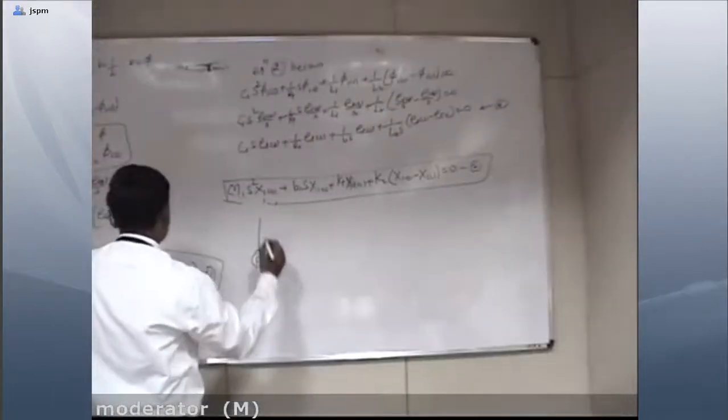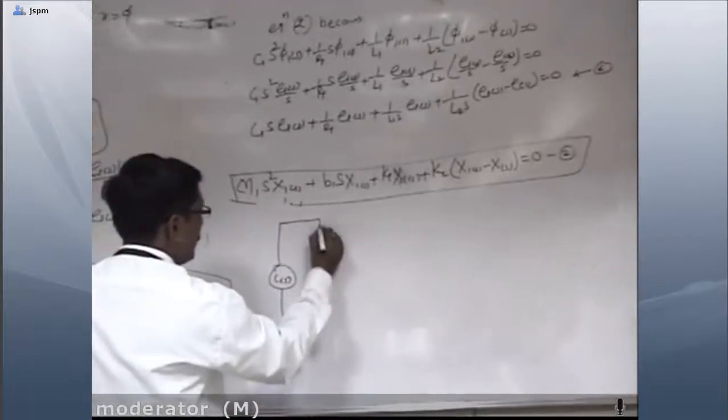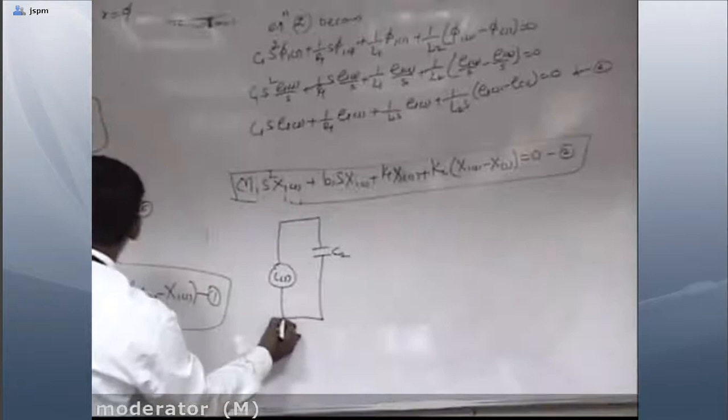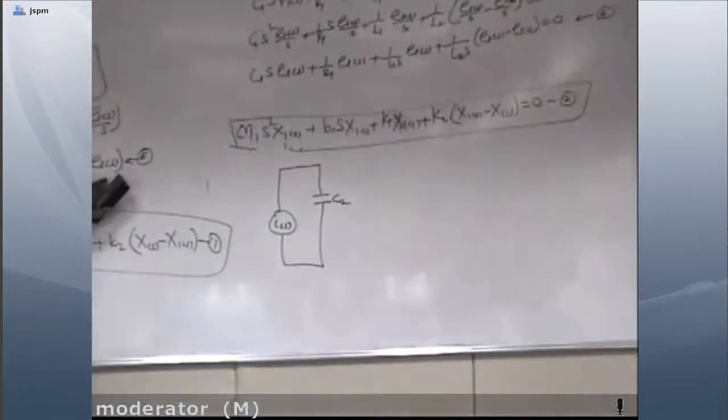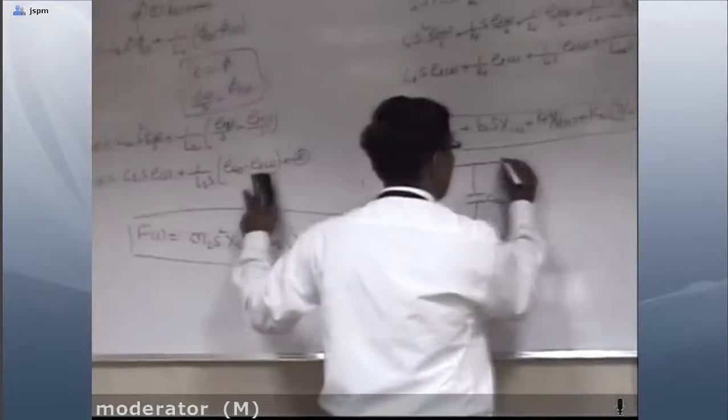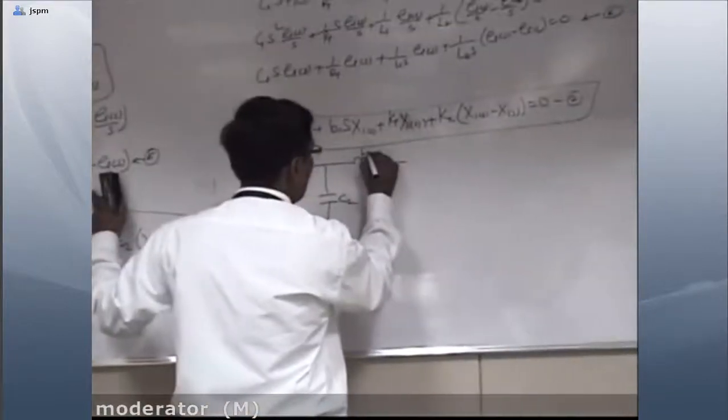I of S is equal to, this is a single element, so it is in parallel, C2, then L2. This has a common voltage drop, it has two voltage drops, so I will connect L2 over here.